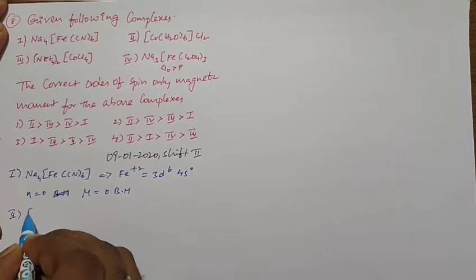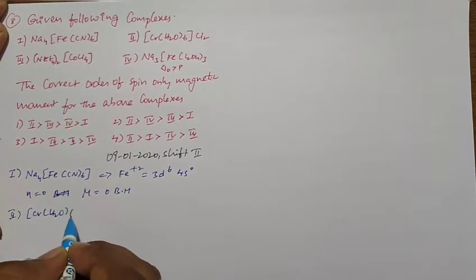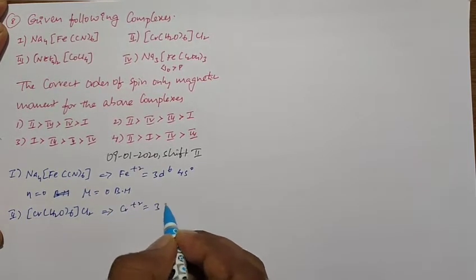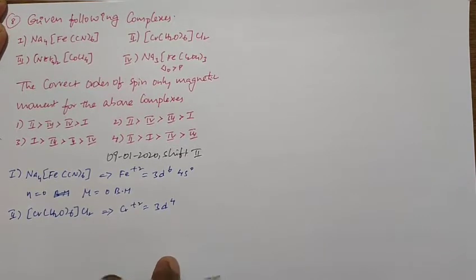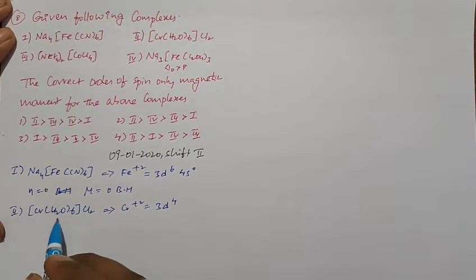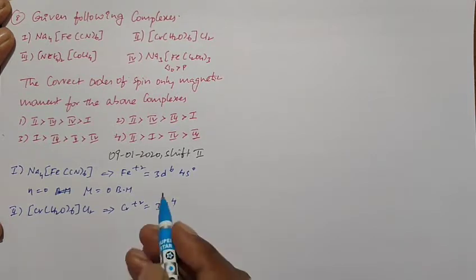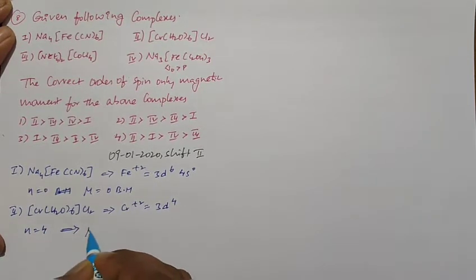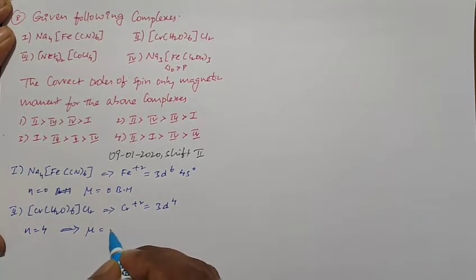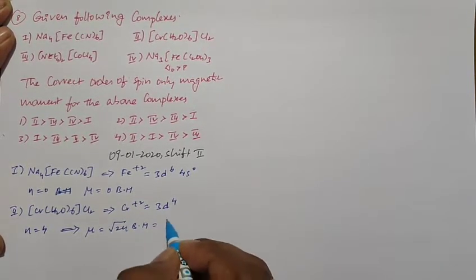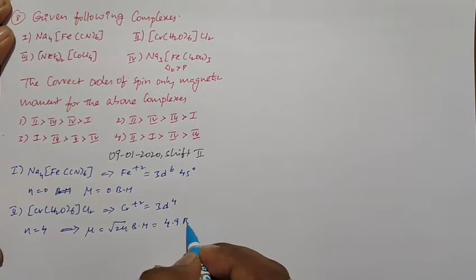Then when you go for the second one, that is [Cr(H2O)6]Cl2. In this the chromium has +2 oxidation state and it has 3d4 configuration after losing 2 electrons. Actually 4s1 3d5, after losing 2 electrons it changes into 3d4. Here water is the ligand, a weak field ligand, so there is no pairing against Hund's rule. So the number of unpaired electrons is equal to 4, and the spin-only magnetic moment is equal to root 24 BM, which is nearly 4.9 Bohr magneton.